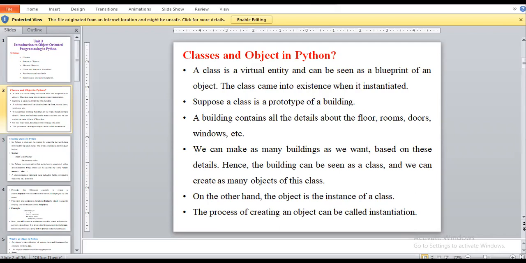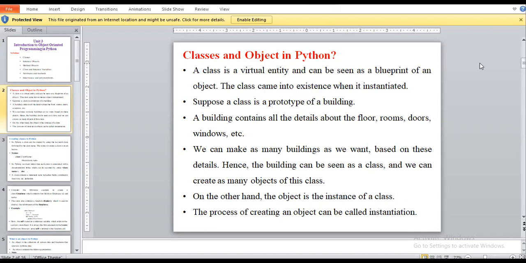In that building we need content like how many floors, rooms, doors and windows there are. We have lots of content related to one single building, so we can make as many buildings as we want based on these details. Hence the building can be seen as a class, and we can create many objects of this class.